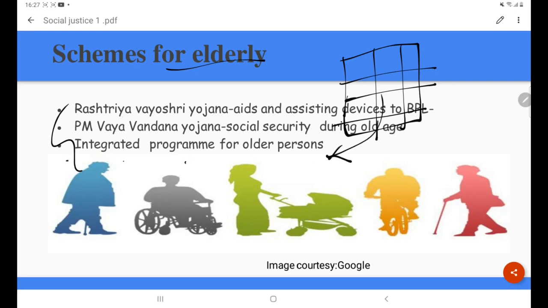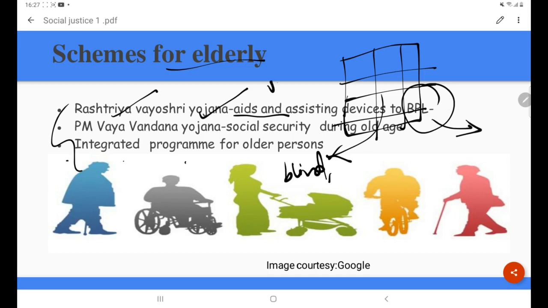Okay, so the first scheme is Rashtriya Vayoshri Yojana. It provides aids and assistive devices, for example for the blind and deaf. The assistive devices are specially focused on the BPL population among the elderly. So it is targeting vulnerable people within vulnerable people. Okay, BPL within elderly people.